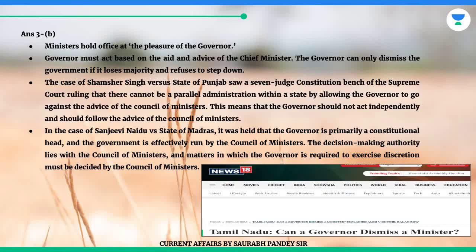In the case of Sanjeevi Naidu versus State of Madras, it was held that the governor is primarily a constitutional head and the government is effectively run by the Council of Ministers. The decision-making authority lies with the Council of Ministers, and matters in which the governor is required to exercise discretion must be decided by the Council of Ministers.